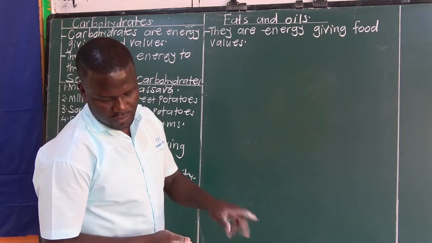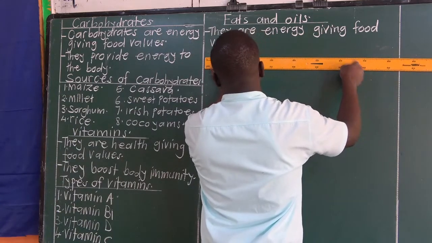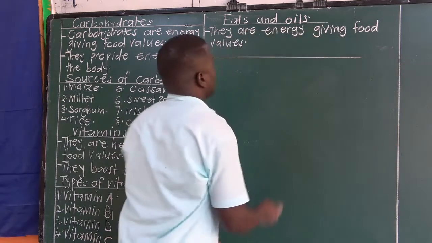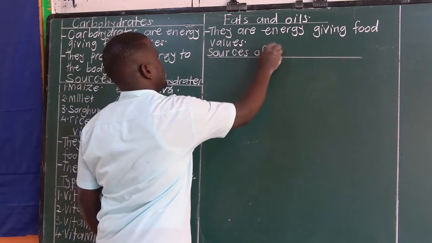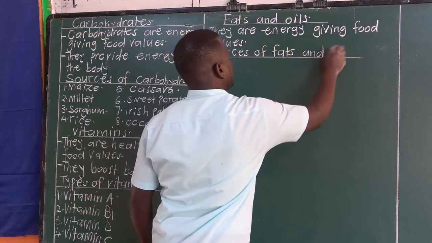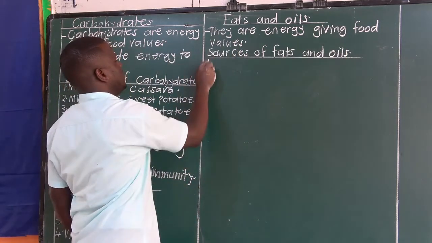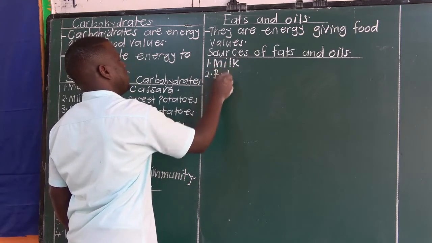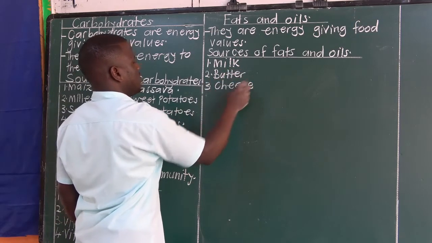Let's look at sources of fats and oils. One, we have milk, butter, cheese, yogurt.